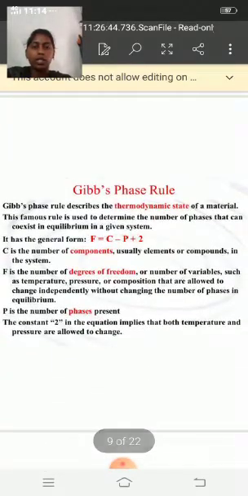And next we go to the Gibbs phase rule. The Gibbs phase rule is nothing but the phase rule, our topic. The Gibbs phase rule describes the thermodynamic state of a material. This famous rule is used to determine the number of phases that can coexist in equilibrium in a given system.